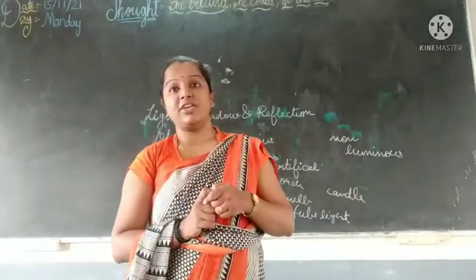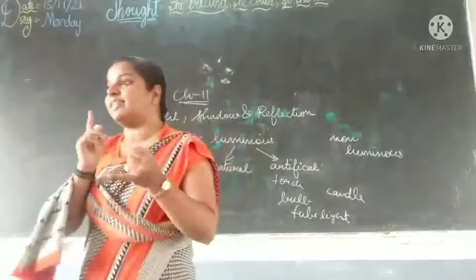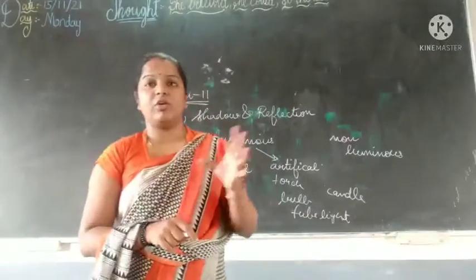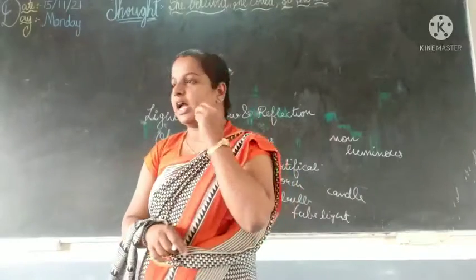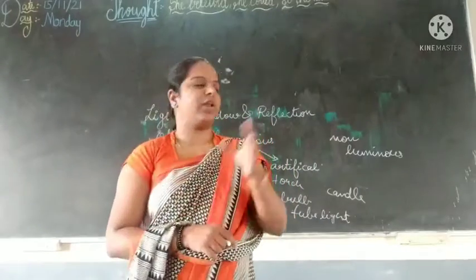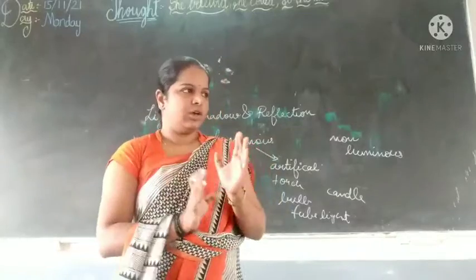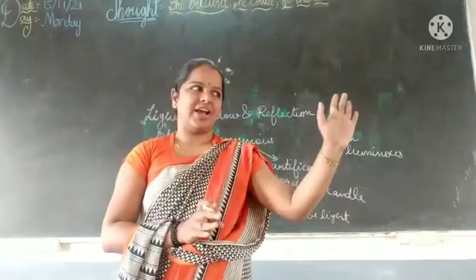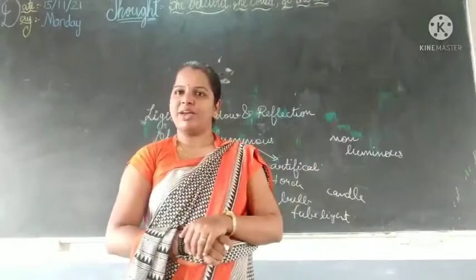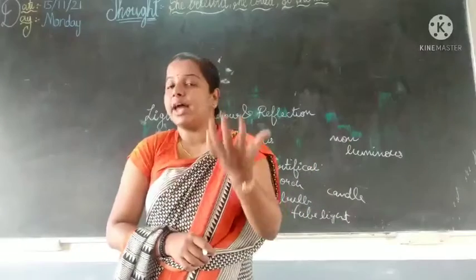This comes under scientific reason. Moon is giving us light in night time, but still we are calling the moon a non-luminous object. Why? Because they are reflecting the light of sun. For example, if a mirror is kept opposite to the sun, the mirror reflects the light. Is that mirror a luminous object? No, they are not giving light by their own.